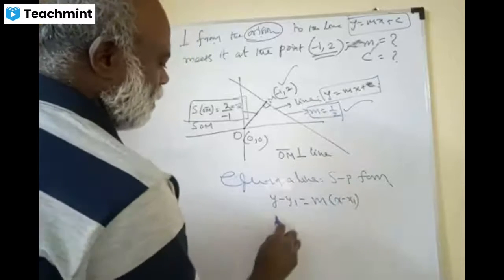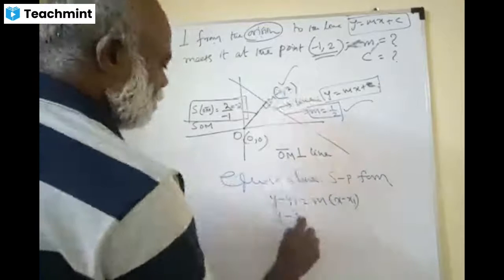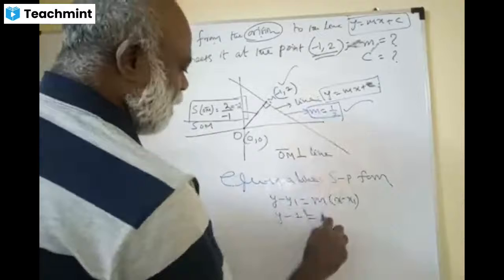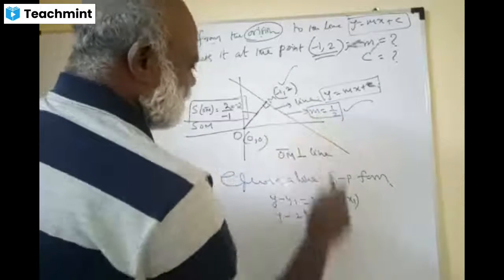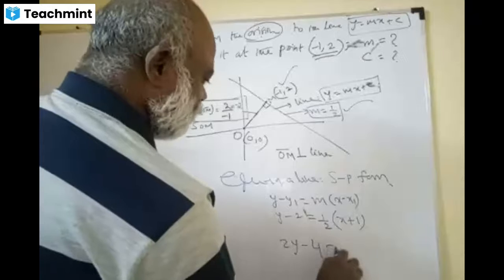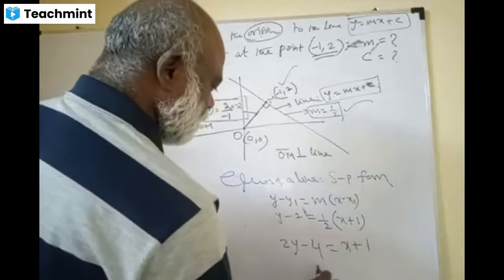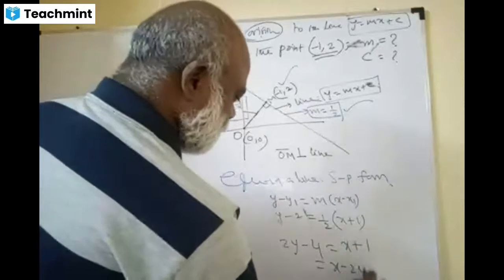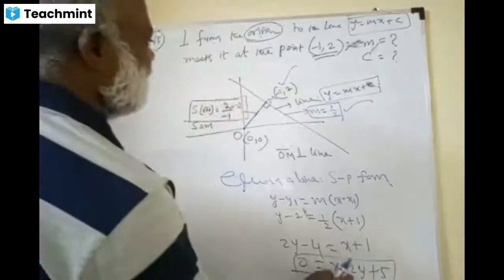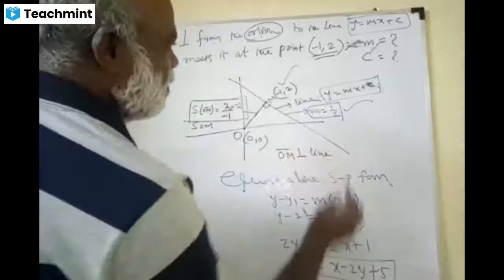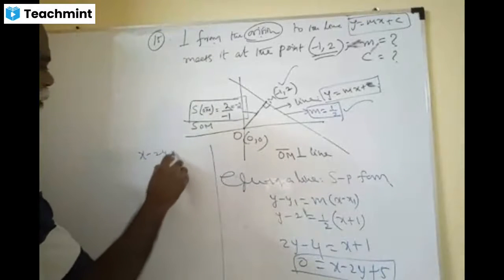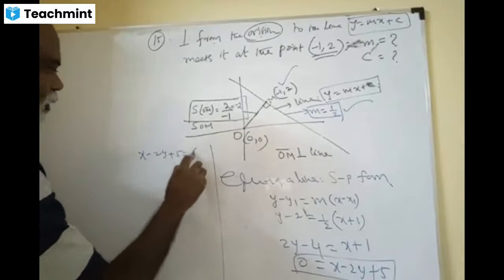Y minus 2, m is 1 by 2, into x minus x1, x plus 1. So 2y minus 4 is equal to x plus 1, so x minus 2y plus 5 is equal to 0. This is the equation of this line. So friends, now you have x minus 2y plus 5 is equal to 0.